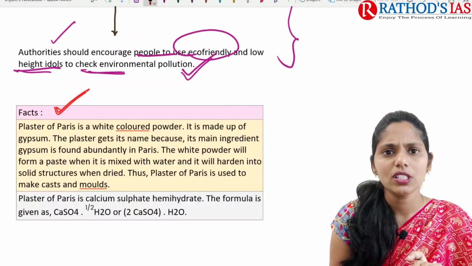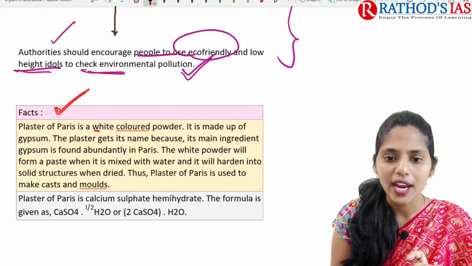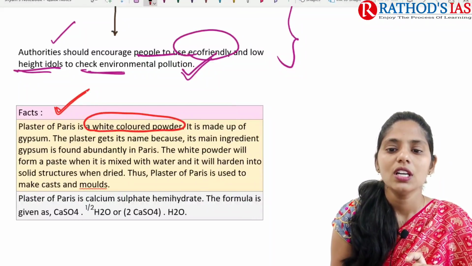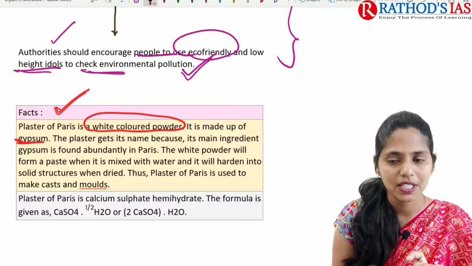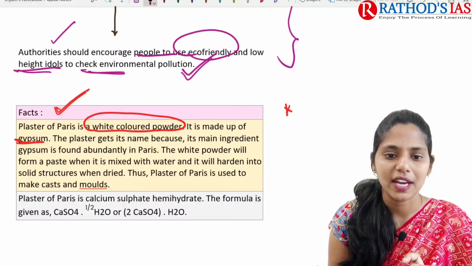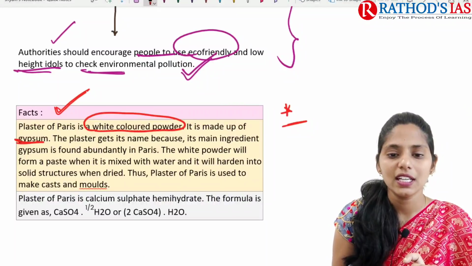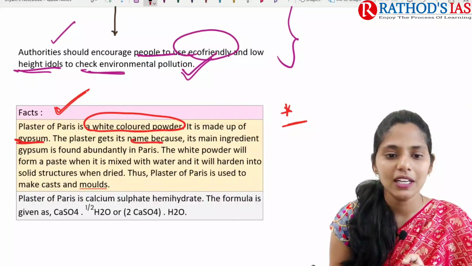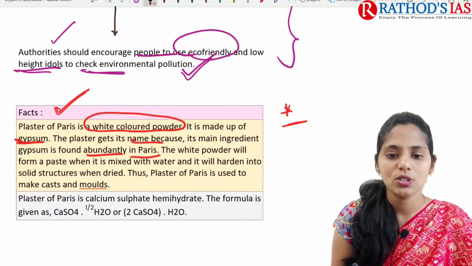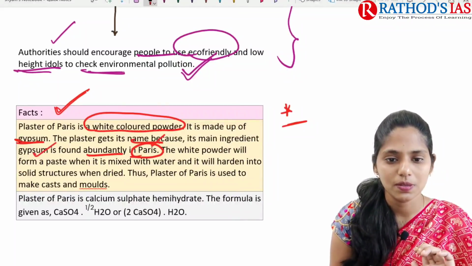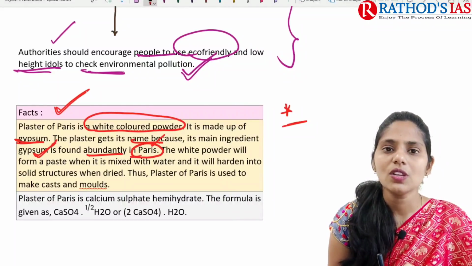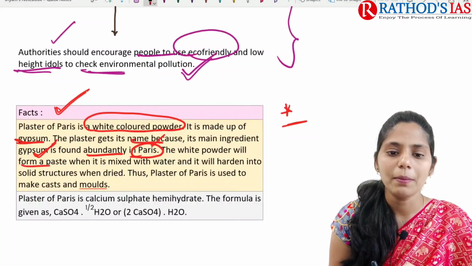Plaster of Paris is a white colored powder. It is mainly made up of gypsum. This is one important prelims fact. The plaster gets its name because one of its main ingredients, gypsum, is abundant in Paris. In Paris we mainly use this gypsum, and because of that it is called plaster of Paris. This is a white powder that will form a paste.